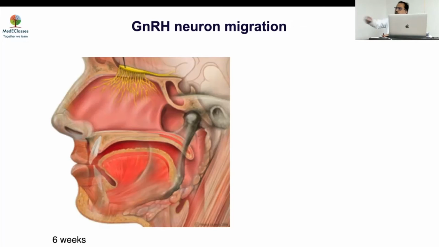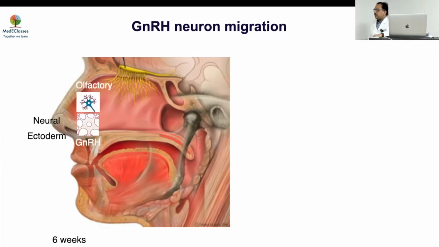So I think we'll finish off at this point on GnRH neuron migration, and then we'll discuss the remaining part later on. The GnRH neuron is different from any other anterior pituitary cell we discussed earlier, because they don't form there, they come from outside. They develop at the vomeronasal area around the nose, from neuroectodermal tissue, which produces two groups of neurons, the olfactory and the GnRH-producing neurons. From here, they have to go through the base of skull, the cribriform plate, and then to the brain. So this migration process is very important.